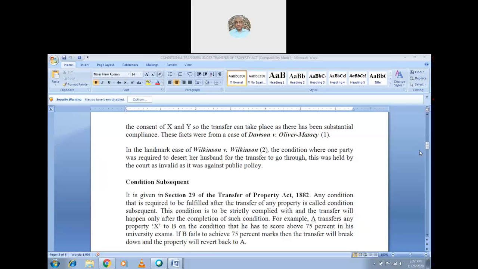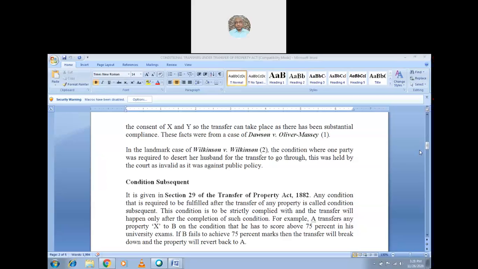So in the landmark case of Wilkinson versus Wilkinson, the condition where one party was required to desert her husband for the transfer to go through was held by the court to be invalid as it was against public policy. Yes. How much have you understood?